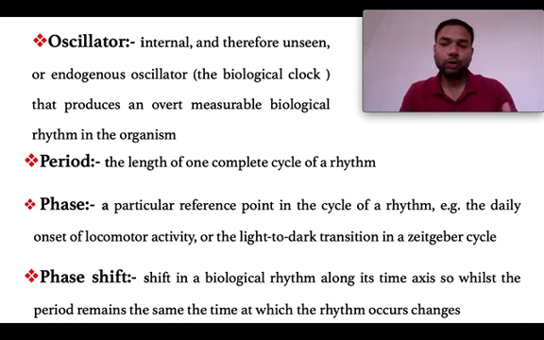And according to the new cyclical change, and according to the new phase, the organism can perform the cyclical phenomena, and this is called phase shift. Like I was giving the example of 8 p.m. in the night and 10 p.m. in the night. If someone goes to sleep every day at 10 p.m. in the night, and now the phase is starting at 10 p.m. But after some time, if a human is going to sleep at 8 p.m. in the night, then there will be a phase shift of 2 hours.